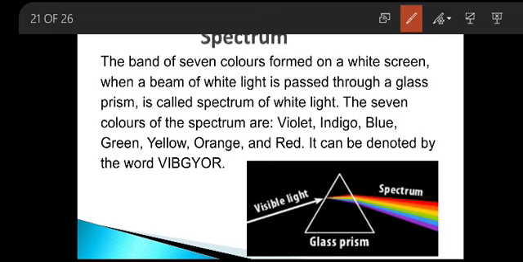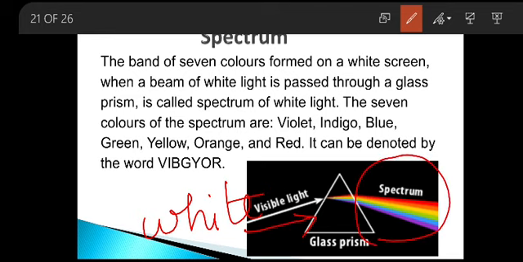Whenever I pass white light through a glass prism or a glass slab or a glass scale, it gets split. The splitting is called dispersion. It gets split into 7 different colors. That is your VIBGYOR, your rainbow colors.